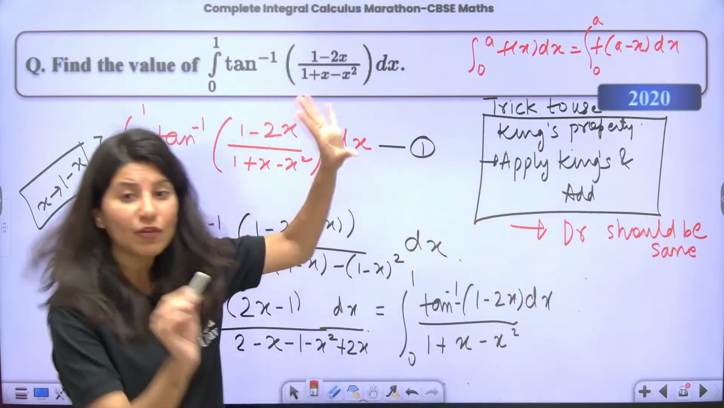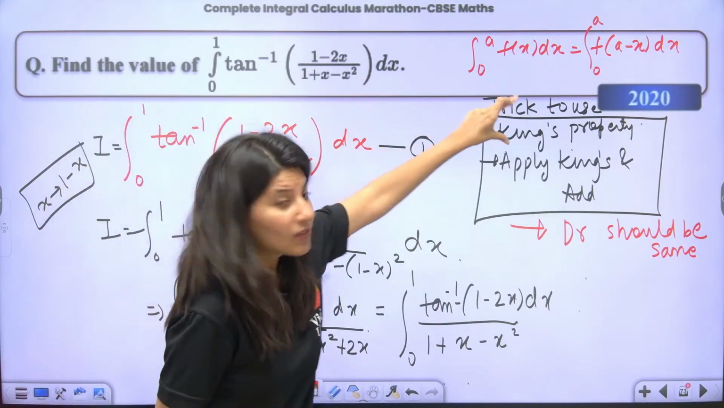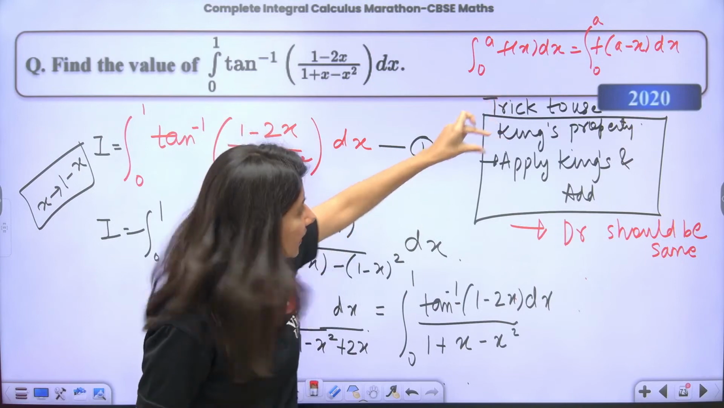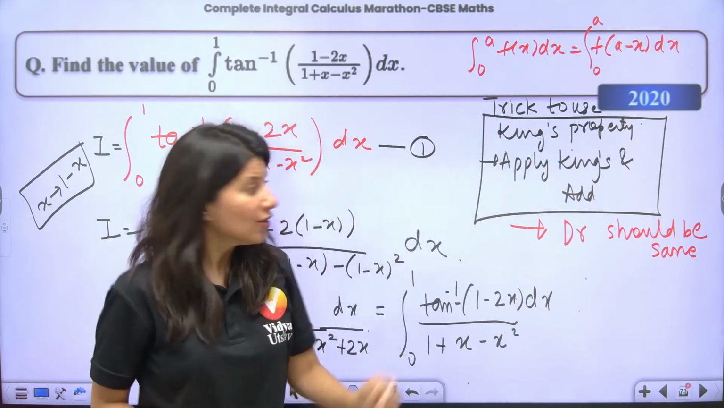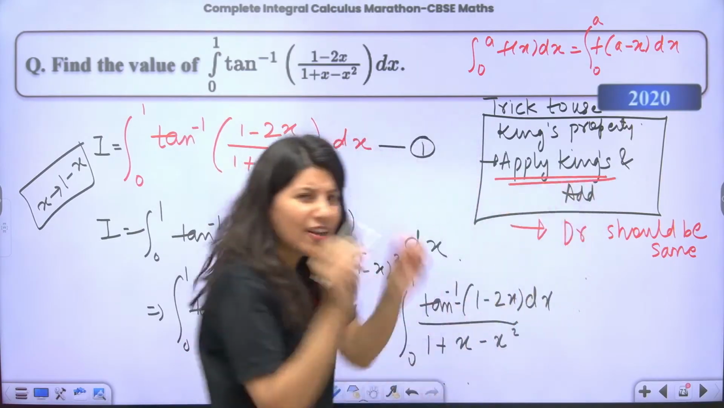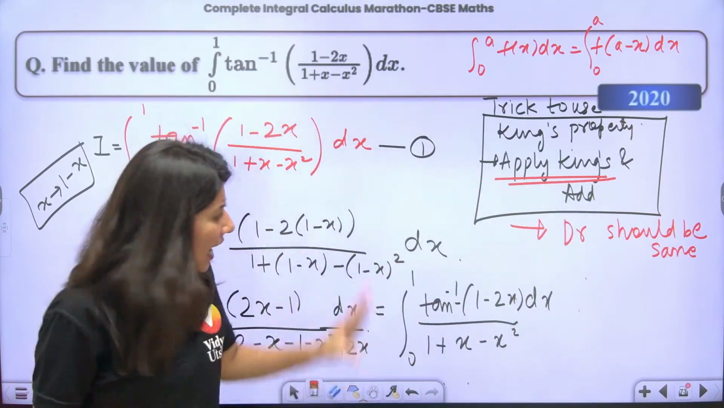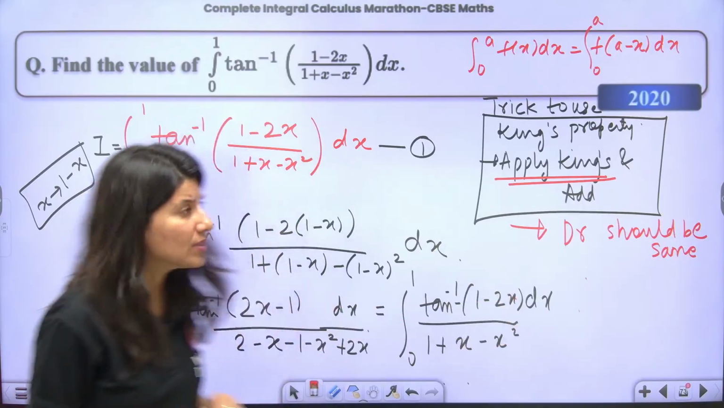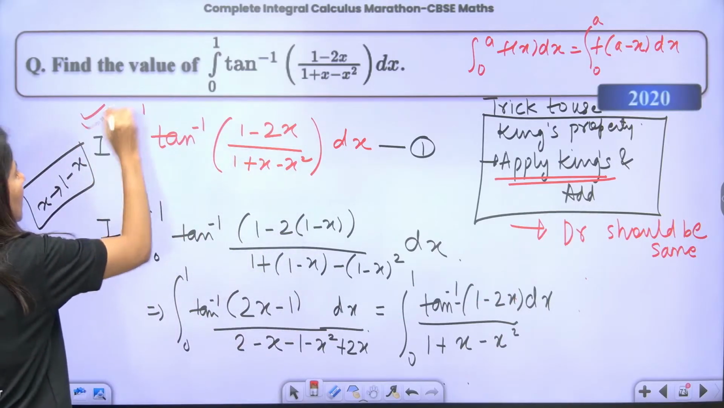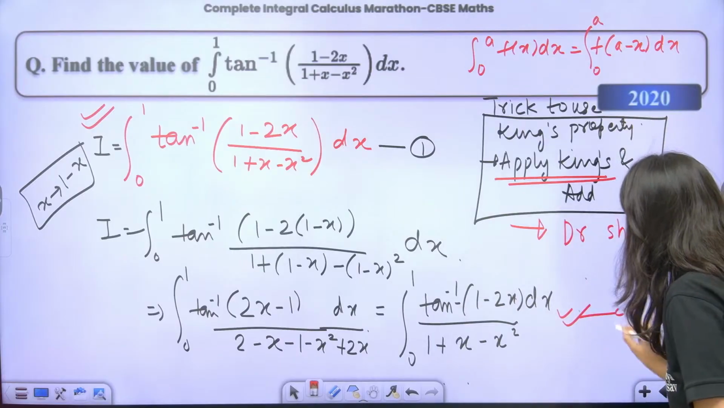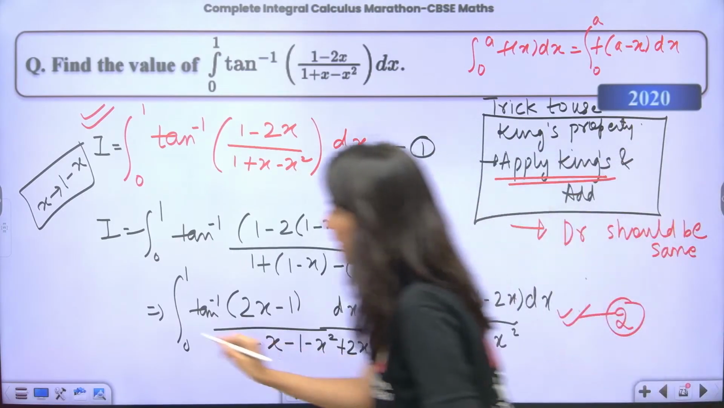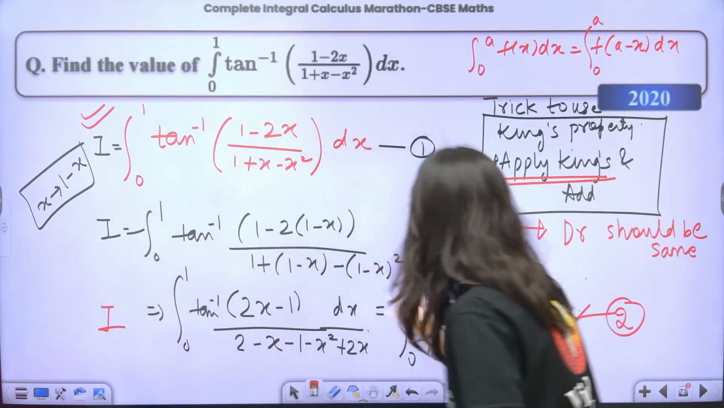Understand. First of all, what did we do? The trick is to use King's property: apply King's property and add. So first of all, I just applied King's property and solved it. Can you see? This was my original and this was after King's property. This is the second equation. This is also I equals to. This is my second equation, right?